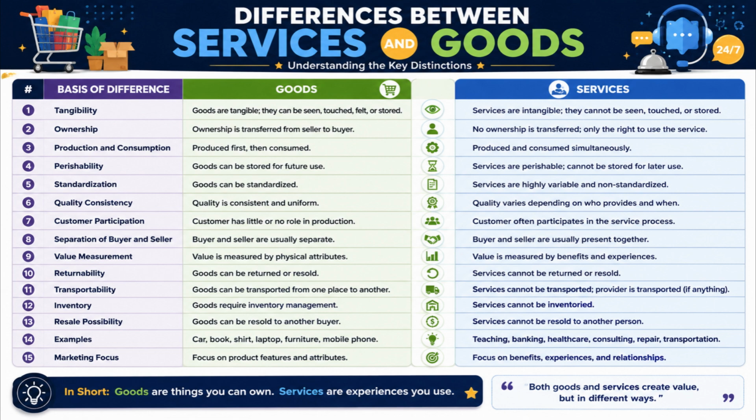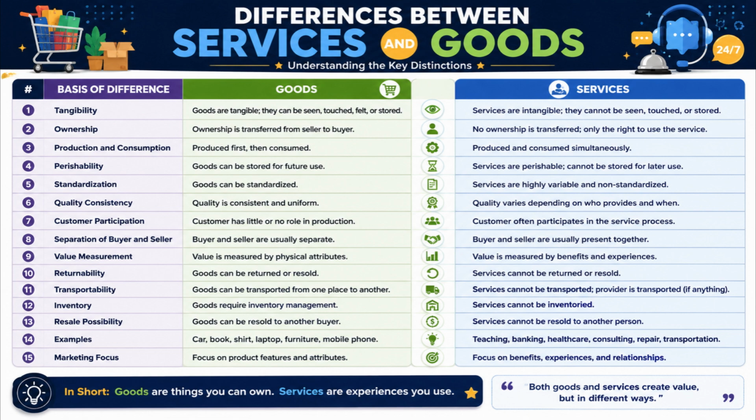Number 8. Buyers and sellers are generally separate during the production of goods, whereas service providers and customers usually interact directly during service delivery. Number 9. The value of goods is measured through physical features and characteristics, whereas the value of services is measured through benefits, experiences, and satisfaction.